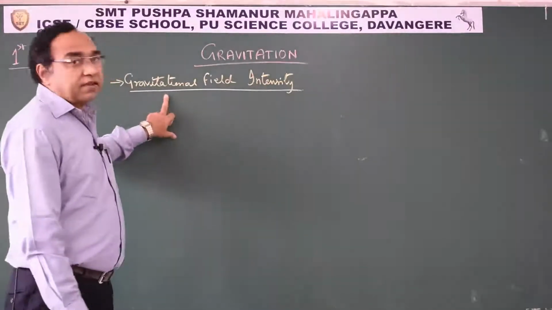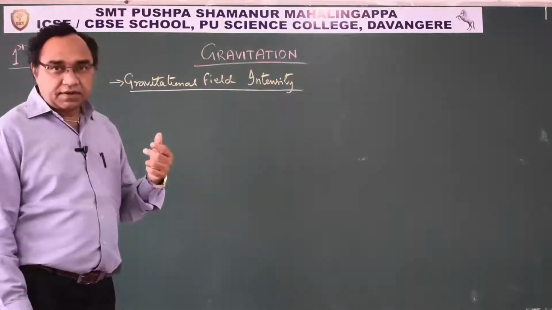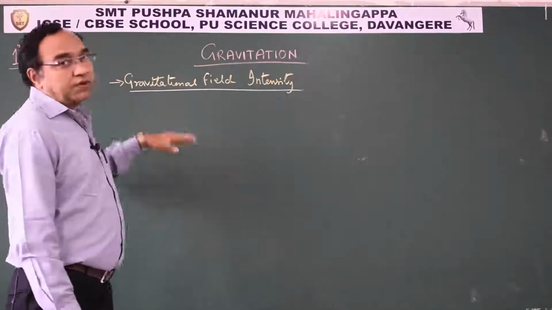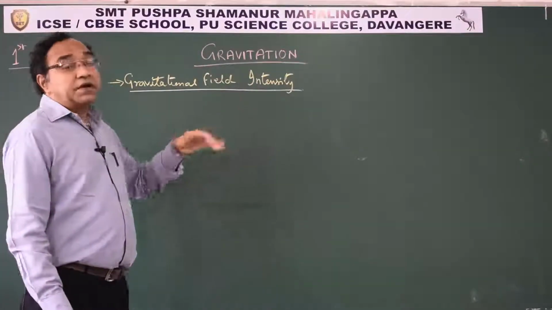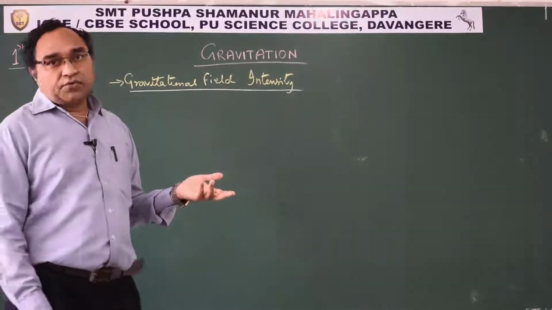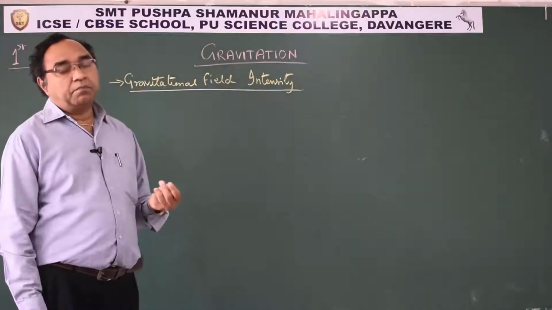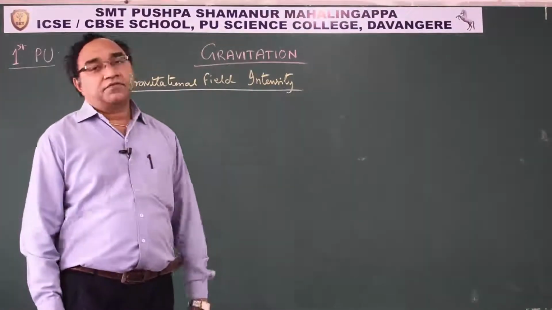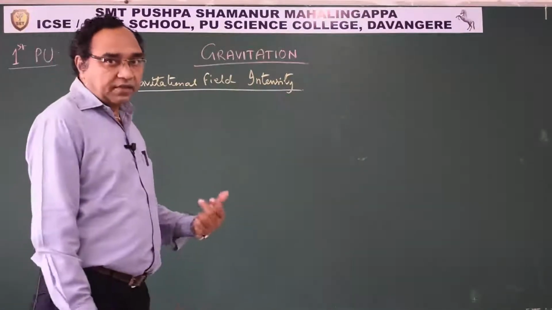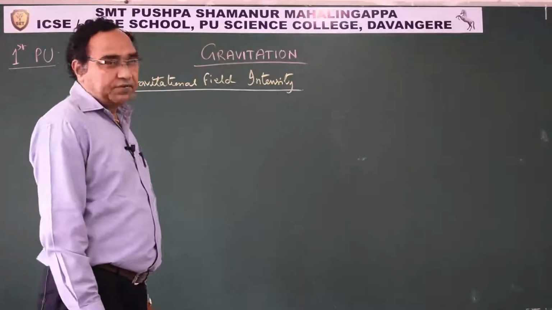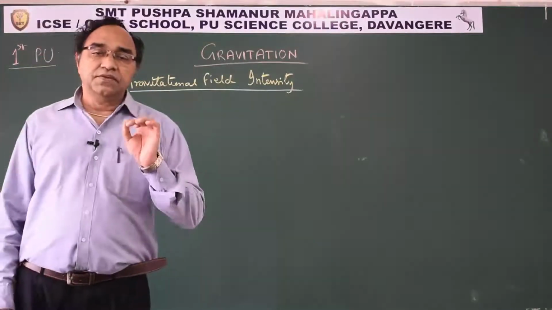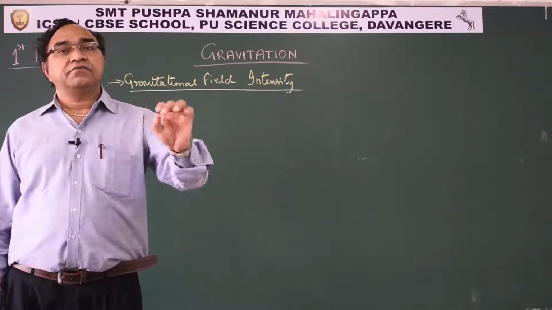So the prefix tells us what effect we want to see there. Gravitational field, gravitational force; electric field, the effect of a charge; magnetic field, the effect of a magnet in that space. So they are the corresponding fields. How do we measure the strength of that field?